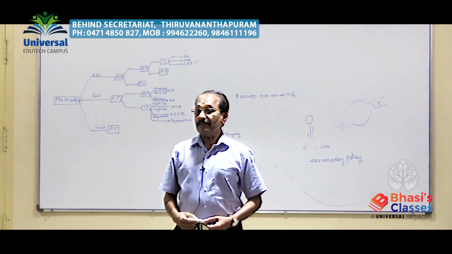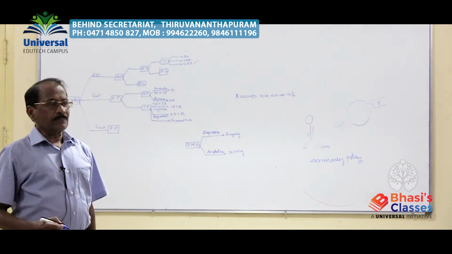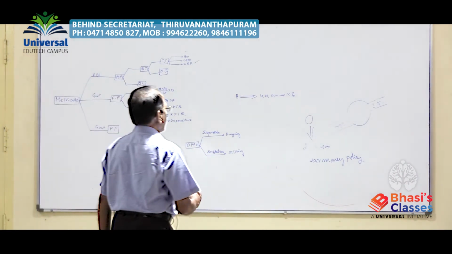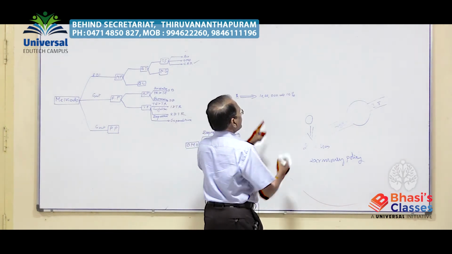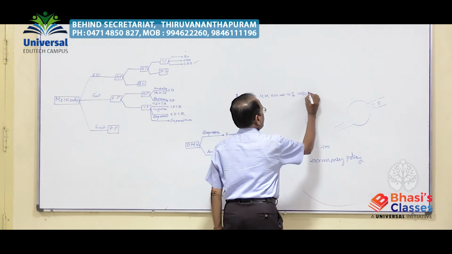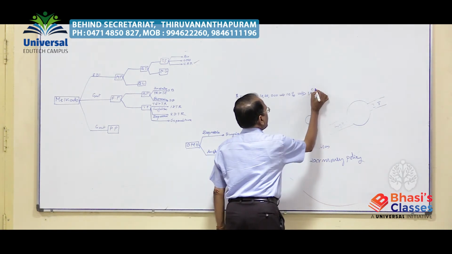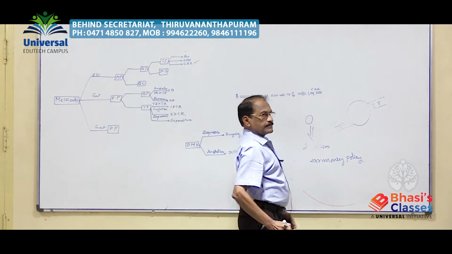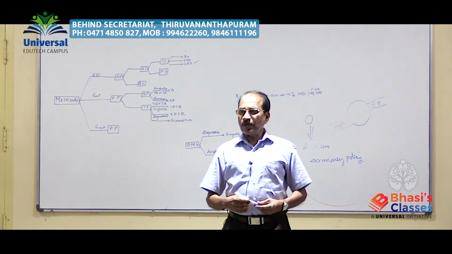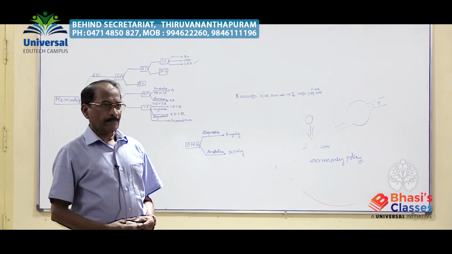RBI is to fix the CRR. So bank A with 10 lakh deposit should maintain 1 lakh. 1 lakh CRR is necessary, and it automatically goes to RBI.